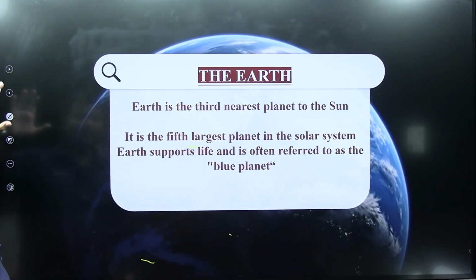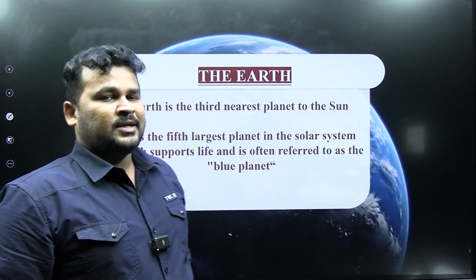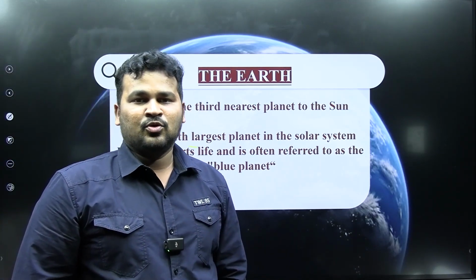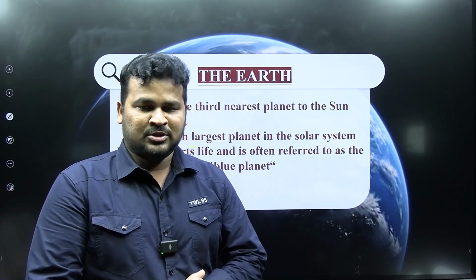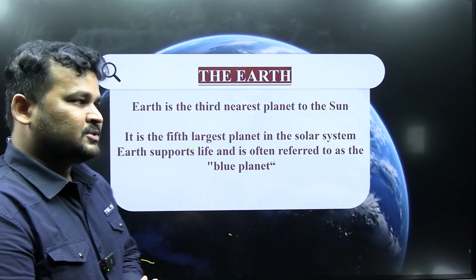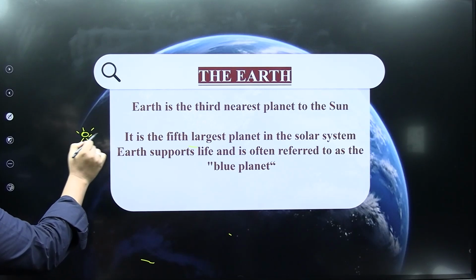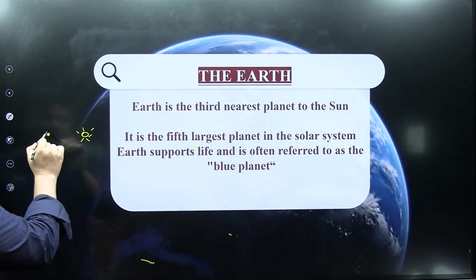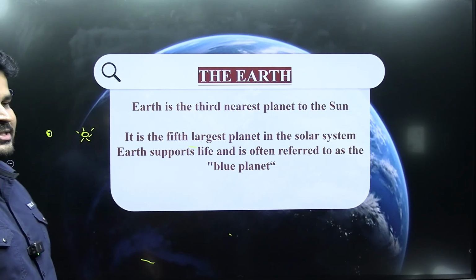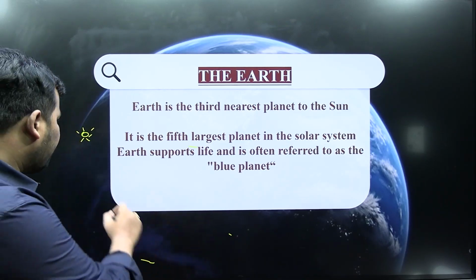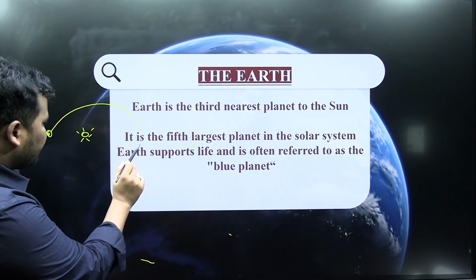Then after that, coming to here, what is the time duration taken to complete one revolution around the sun? For example, if this is our sun, and this is our Earth, what is the time taken to complete one revolution?